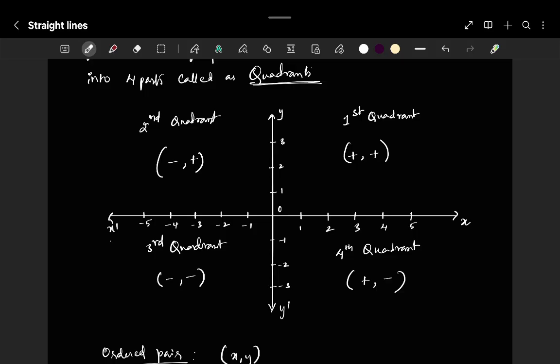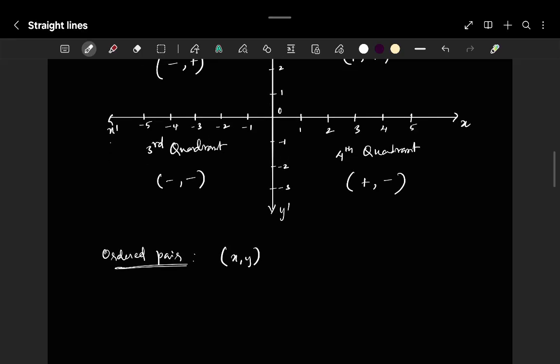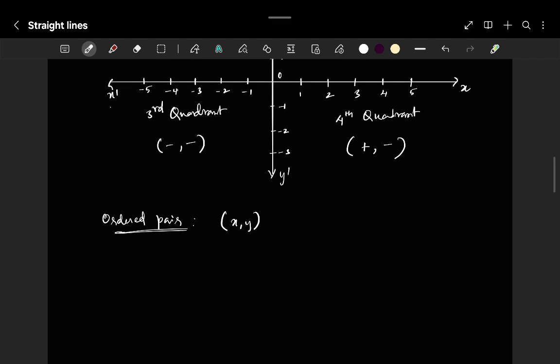Now coordinating an ordered pair x comma y with every point in a plane is called a rectangular Cartesian coordinate system.